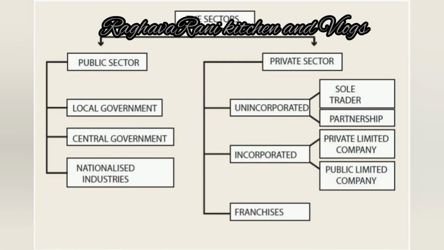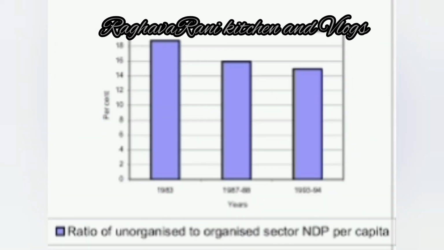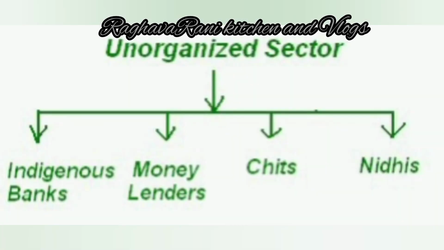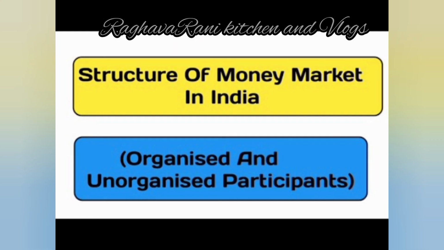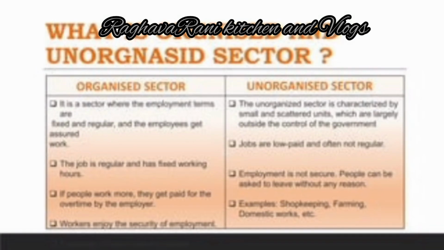Here, if we observe, more people are engaged in the unorganized sector, and they contribute more to the nation's economy. So how do we create better opportunities and better employment conditions? Human beings should be developed first, and only then can all these things be developed.